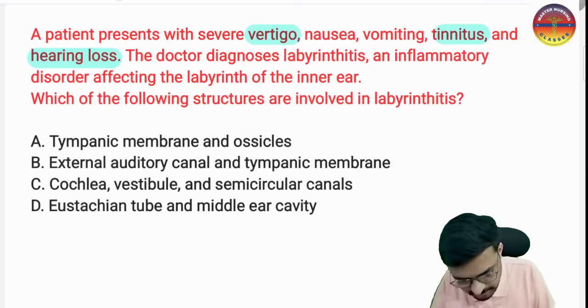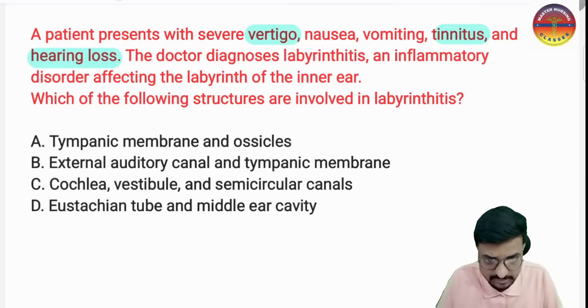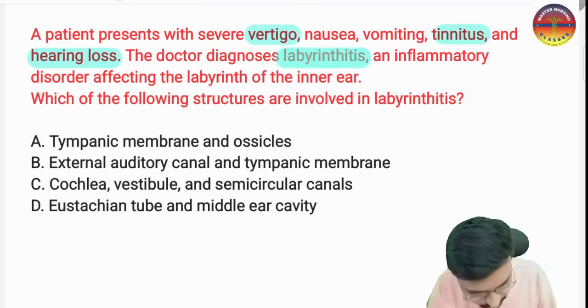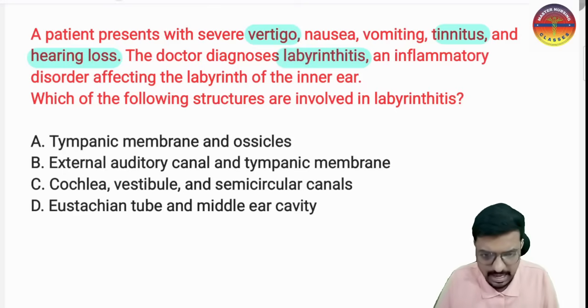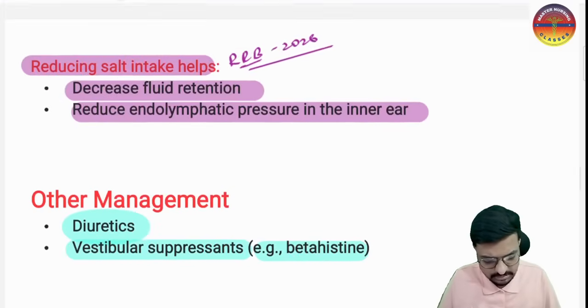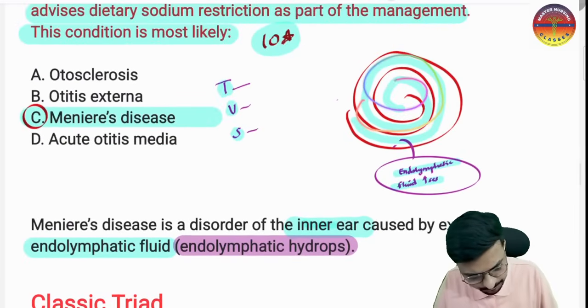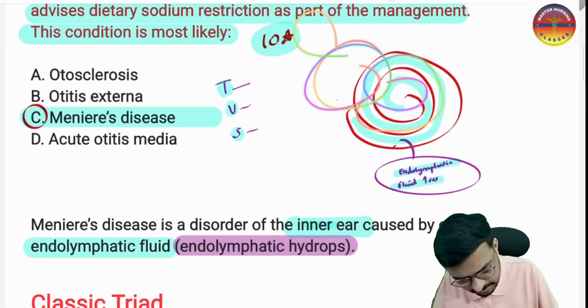The patient presents with severe vertigo, nausea and vomiting, tinnitus and hearing loss. The doctor diagnoses this as labyrinthitis. So the doctor is diagnosing this as labyrinthitis. What is the labyrinth, sir? Labyrinth is a portion of our inner ear, including the cochlea, the vestibule and the semicircular canals.